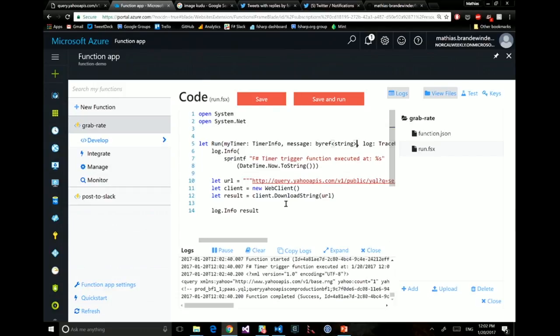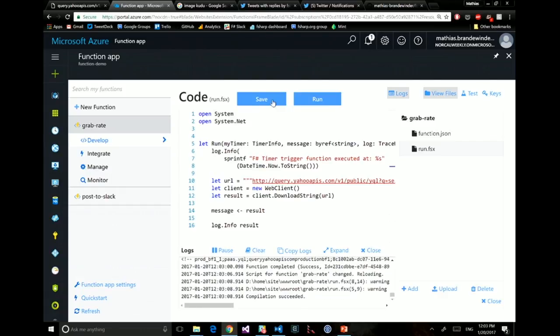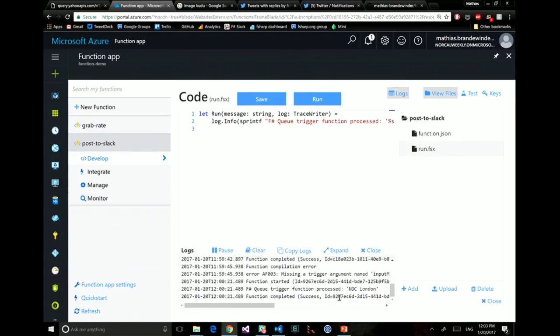So now I'm saying I also have a message which is going to be bound to the queue. The only thing I need to do here is take the message, which is going to be in the queue, and push into it the result of what I grabbed from the URL. So at that point, it should ping Yahoo, get a string, and push it into the queue. If everything works fine, this should run every 10 seconds, and a message should pop into the queue, so the other function should start to show a message popping up every 10 seconds. We'll see that in a sec.